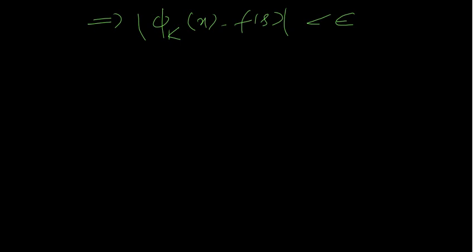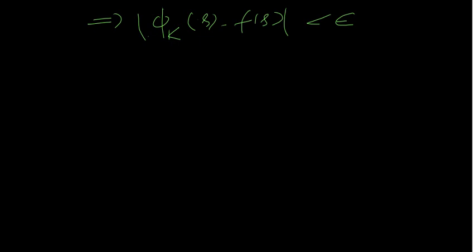Sorry, it's the mod of phi k of s, exactly. The mod of phi k of s minus f of s is less than epsilon.